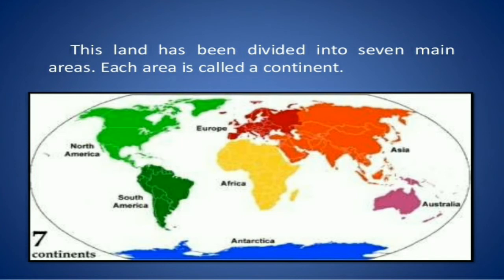Land has been divided into seven main areas, and each area is called a continent.